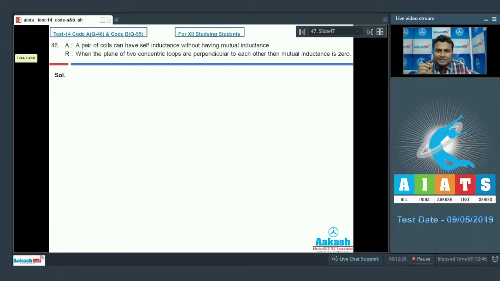So here is question number 46, everyone. Assertion: a pair of coils can have self-inductance without having mutual inductance. Alright. We know very well, for the coefficient of coupling, K will be given as M upon under root L1 L2, where L1 is self-inductance of coil 1, L2 self-inductance of coil 2, and M is the mutual inductance, where K is coefficient of coupling.